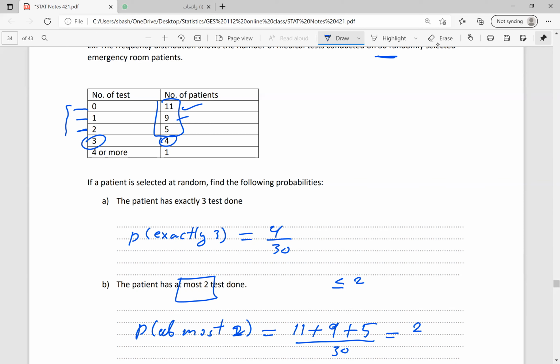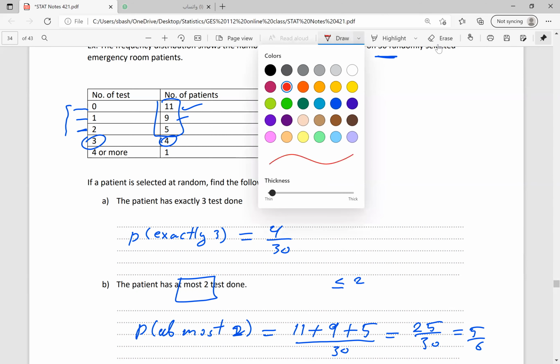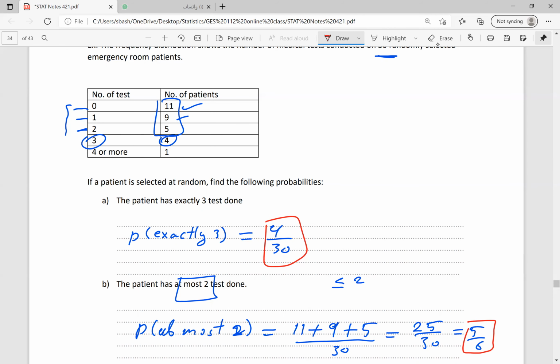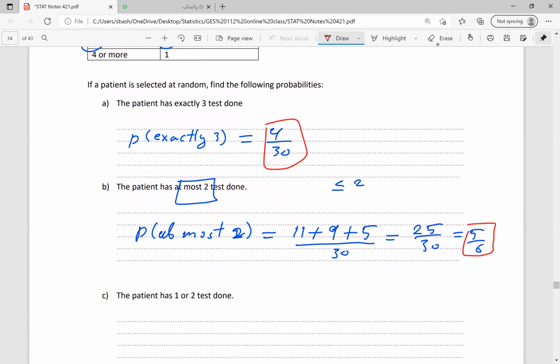That will be 25 divided by 30, or 5 over 6. So I have to add all the numbers above, including the number of patients who got 2 tests. The patient has 1 or 2 tests done.